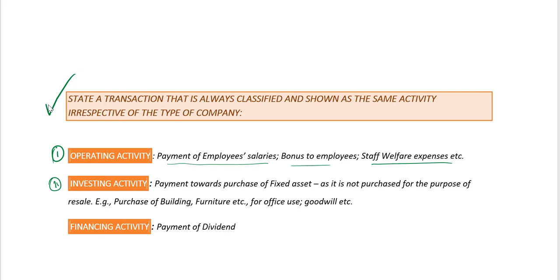Two, investing activity. Payment towards the purchase of fixed asset. When I say fixed assets, it's an asset which is not purchased for the purpose of resale. Example could be building, furniture, etc. for office use, or even goodwill. Now this payment made is always an outflow under investing activity, irrespective of the type of the company. And finally, payment of dividend, we've already seen, irrespective of the type of the company, it will always be a financing activity.